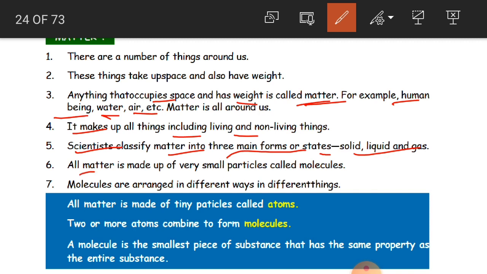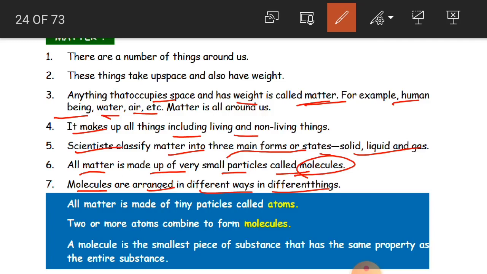All matter is made up of very small, very tiny particles, which we call molecules. Children, this you have to remember. Molecules are arranged in different ways in different things.